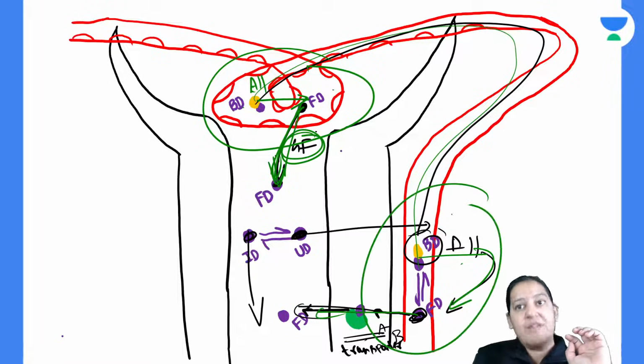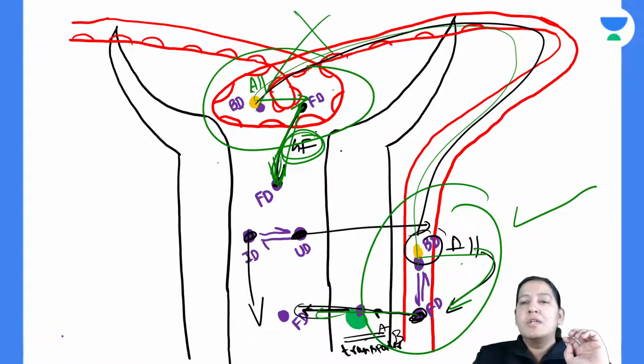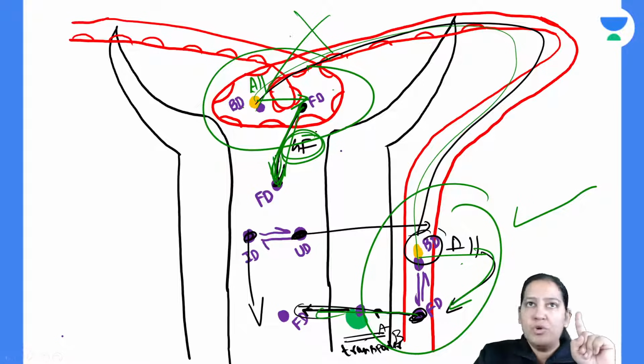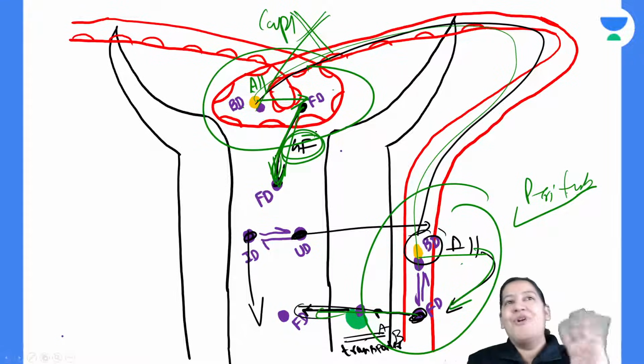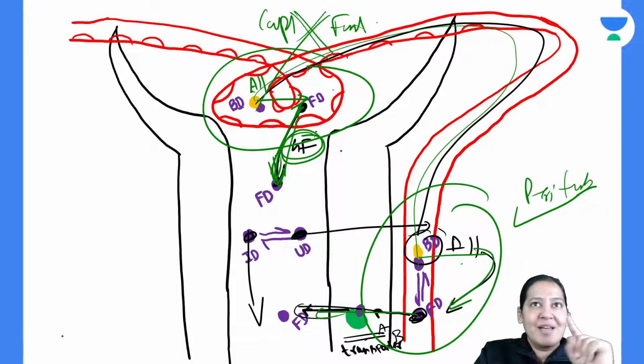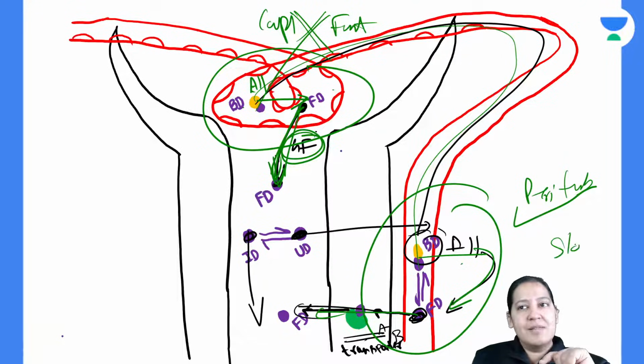You are saying the same conversion takes place here but not here. So yes, I'm telling you, the conversion does not take place in the glomerular capillary. The conversion takes place in the peritubular capillary, vasa recta. Why so? Because of the flow of the blood. Here the flow of the blood is very fast. There is no time for conversion. Here the flow of the blood is slow. So there is time for conversion. Everyone give me a thumbs up.